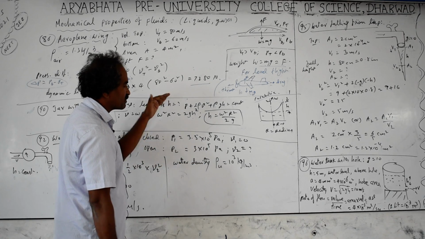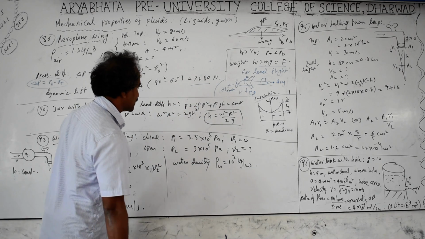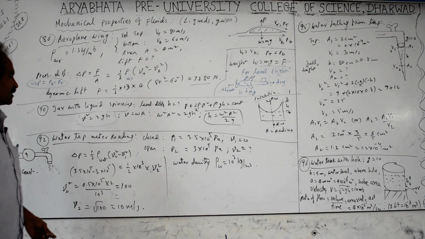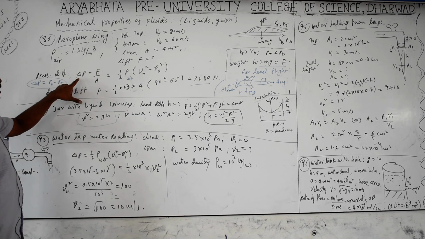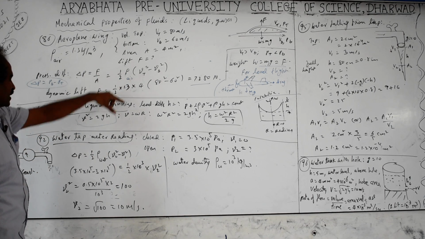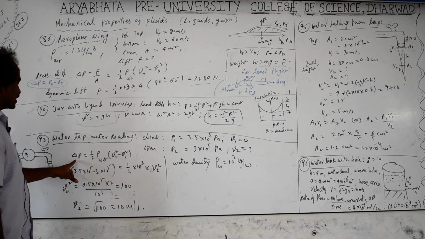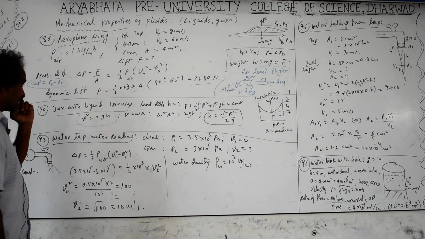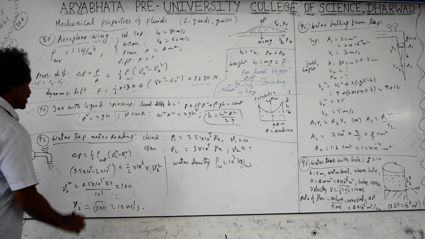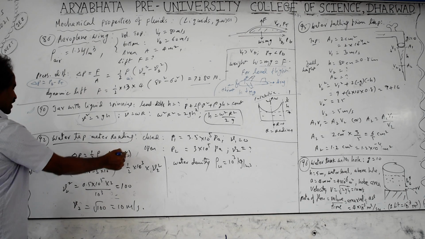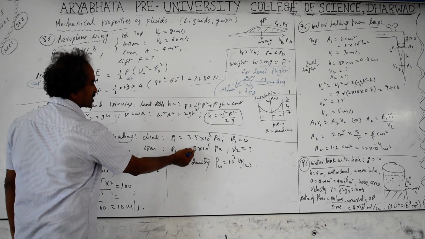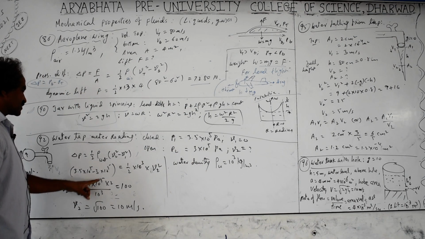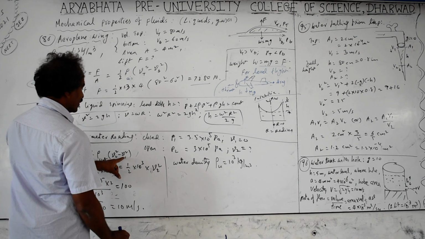Whenever the velocity increases, pressure decreases, a reverse relation. Water density is 10 to the power of 3, meaning 1000 kg per cubic meter or 1 gram per cc. From this relation, delta P equals half rho into V2 square minus V1 square, the same relation we take here. Delta P equals half rho water, previously rho air for the aeroplane wings, here rho water, times V2 square minus V1 square. Delta P, the change in pressure, is 3.5 minus 3, which is 0.5 into 10 to the power of 5 pascals, equals half rho times V2 square, with V1 being 0 in the first case.